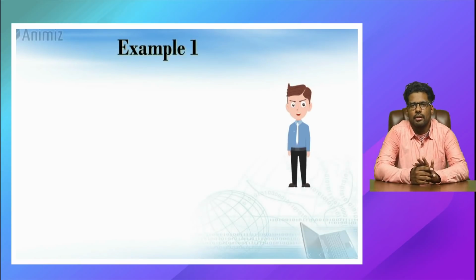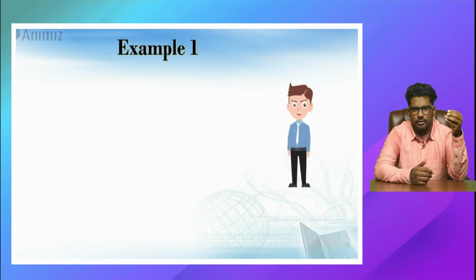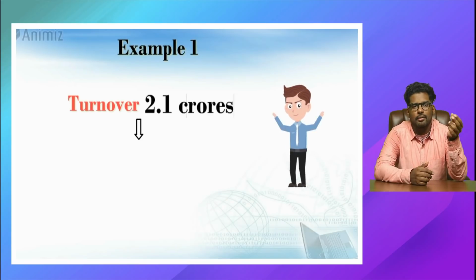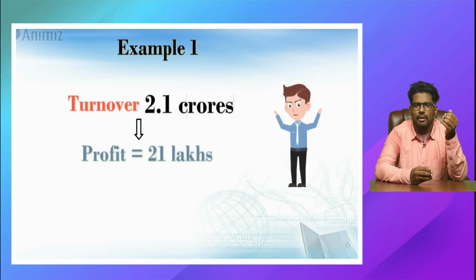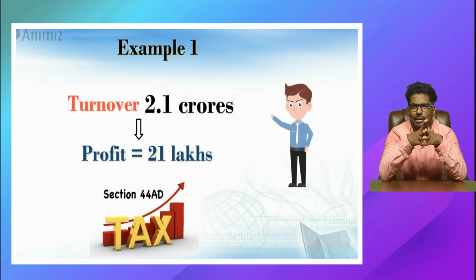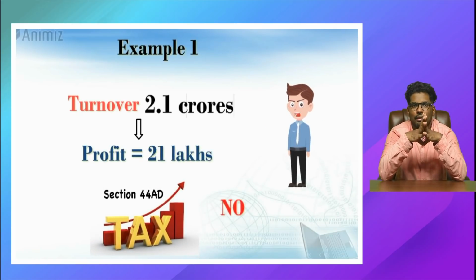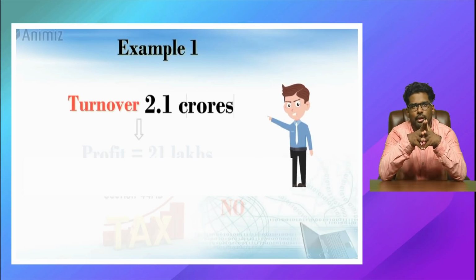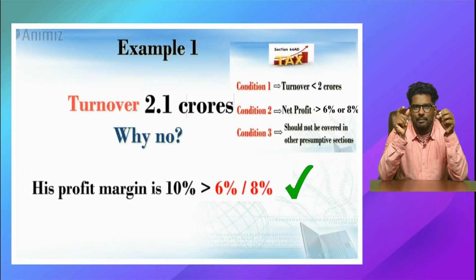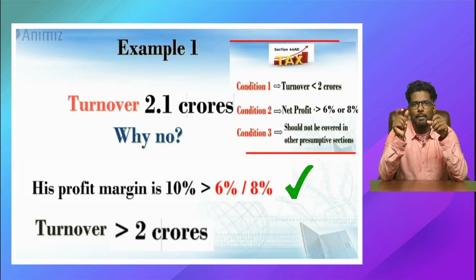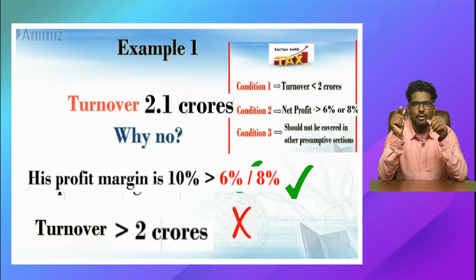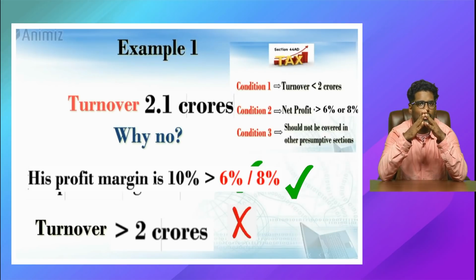Example 1, say businessman X, his turnover is around 2.1 crores, and his net profit which he made out of the turnover is 21 lakhs. Whether he is eligible to avail this particular section? The answer is no. Why no? Even though his profit margin is 10%, which is greater than 6 or 8% in the respective categories, he has breached the first condition of less than 2 crores turnover. So that's why he is not eligible for this particular section.